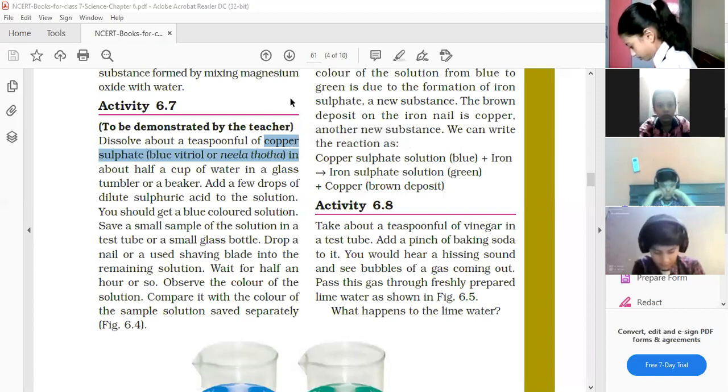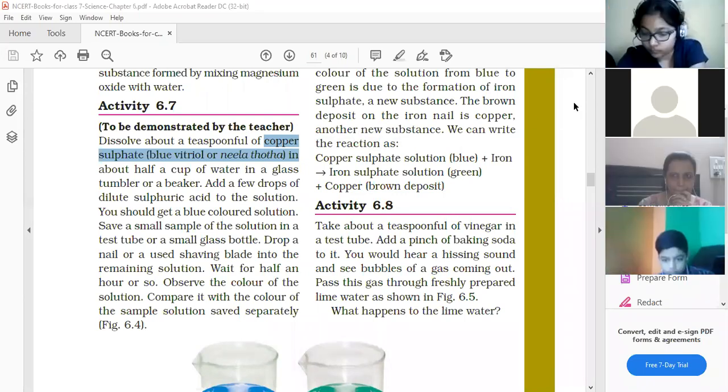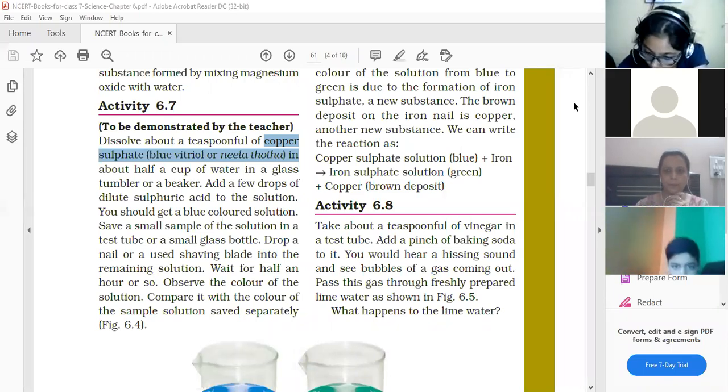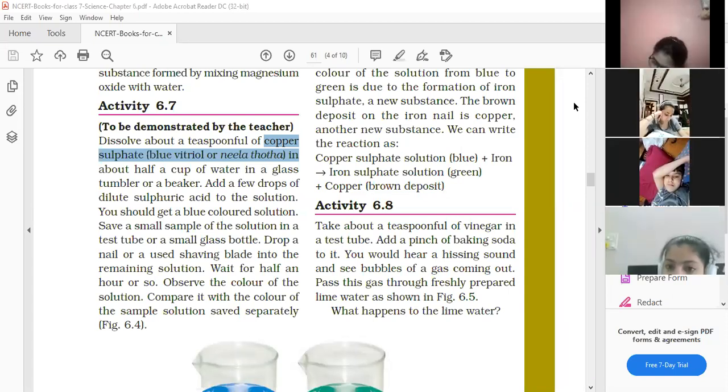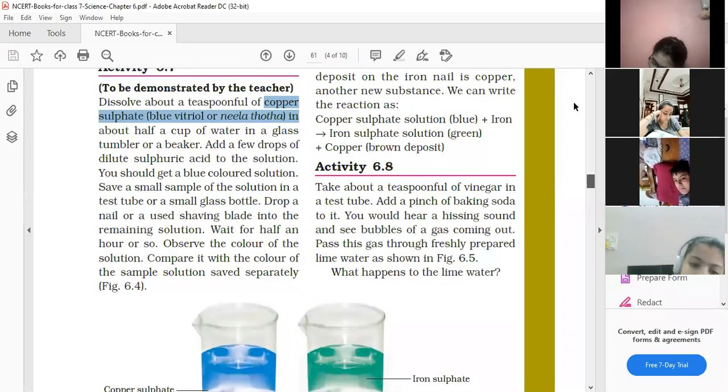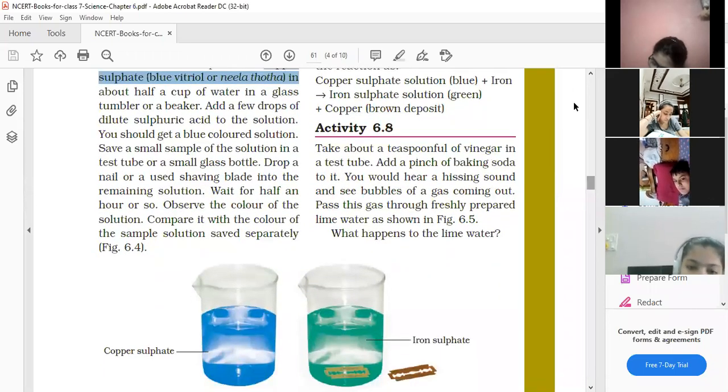About half a cup of water in a glass, tumbler, or a beaker. Add a few drops of dilute sulfuric acid to the solution. You should get a blue colored solution. Save a small sample of the solution in a test tube or a small glass bottle. Drop a nail or a used shaving blade into the remaining solution. Wait for half an hour or so. Observe the color of the solution. Compare it with the color of the sample solution saved separately.